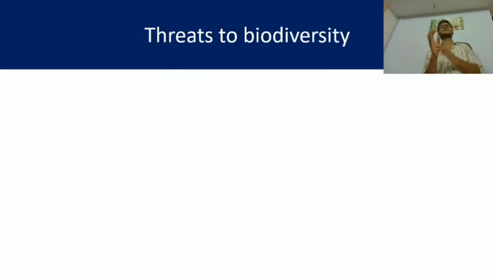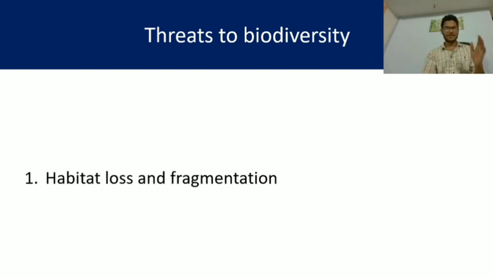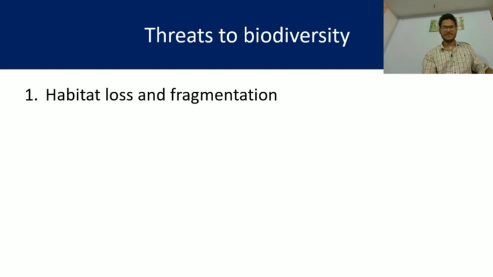Now let's discuss what the threats to biodiversity are. So what are the points under this? Number one, it is habitat loss and fragmentation. Due to loss of habitat, or the loss of the living or dwelling place of an organism, biodiversity may be destroyed. And fragmentation means in a particular area there was a vast land of forest where different types of plants and animals live, but due to construction of an industry or a road, it is divided into two parts or four different parts.